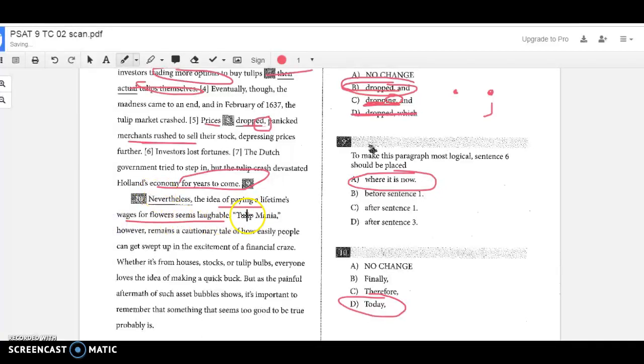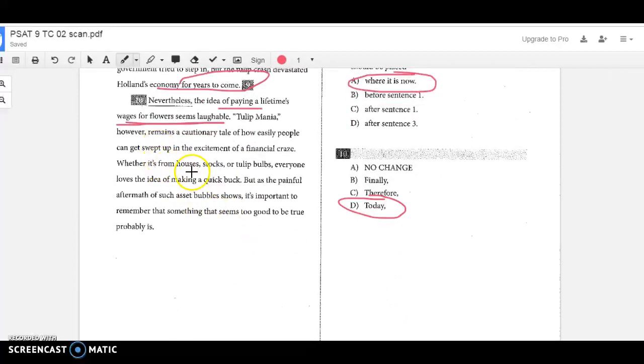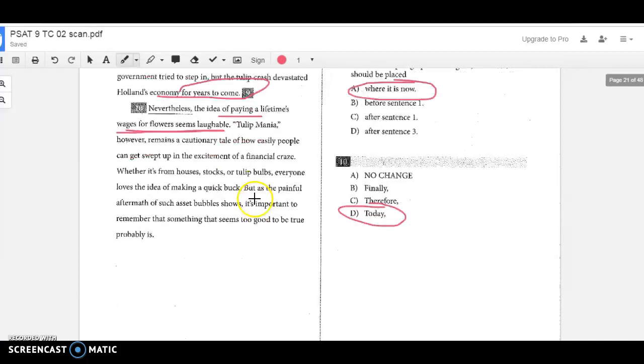Then they go, tulip mania, however, remains a cautionary tale of how easily people can get swept up in the excitement of a financial craze. Whether it's houses, stocks, or tulip bulbs, everyone loves the idea of making a quick buck, but as the painful aftermath of such asset bubbles shows, it's important to remember that things that seem too good to be true probably are.